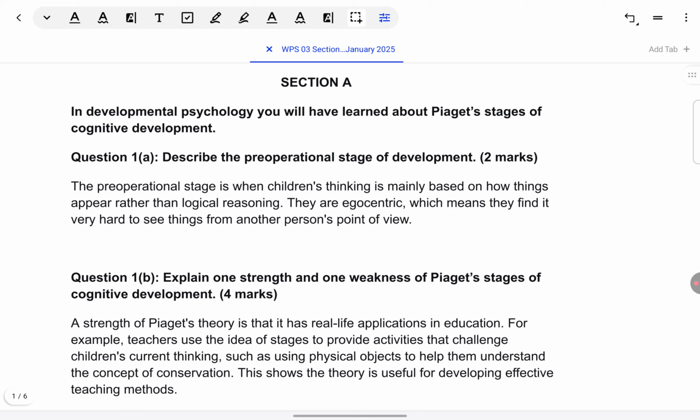In today's lesson, we will learn how to answer WPS 03 Section A Developmental Psychology using an illustration from the January 2025 paper. I'm going to explain how to interpret different types of questions, what the mark scheme requirements are for answering those questions, how you should organize and structure your answers, and what content you need to cover for different types of questions.